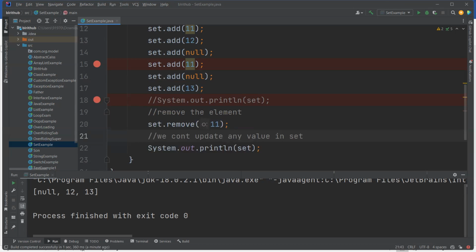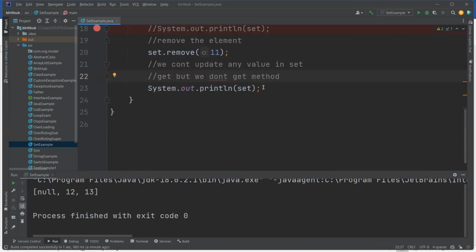We can use the index to update a particular value, but here there is no index, so we are not able to update the value. And get: get means retrieval. In ArrayList or LinkedList or List we have a get method, but here we don't have a get method. Then how can you retrieve the data?